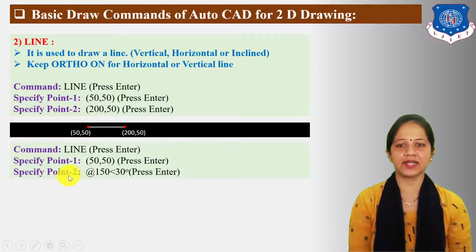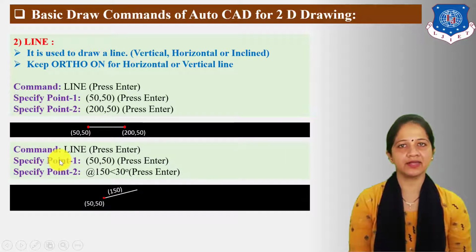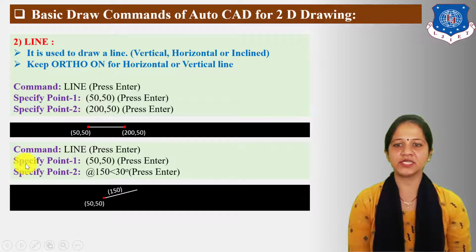Next let us understand an example for an inclined line. For inclined line drawing, the command is line, then press enter. Next statement displayed on the command bar is "specify point 1", 50,50, then press enter. Next statement is "specify point 2", @150 and angle 30 degrees.